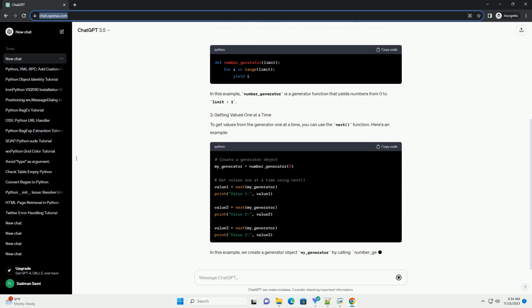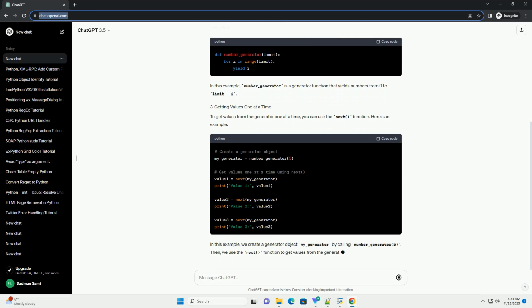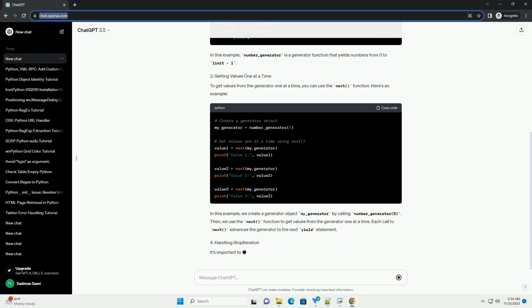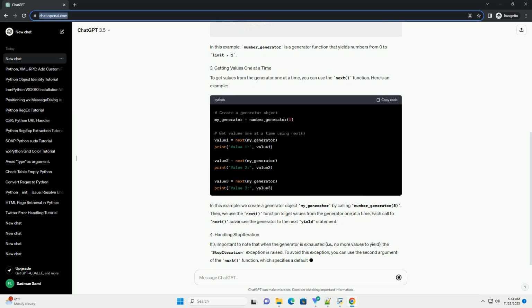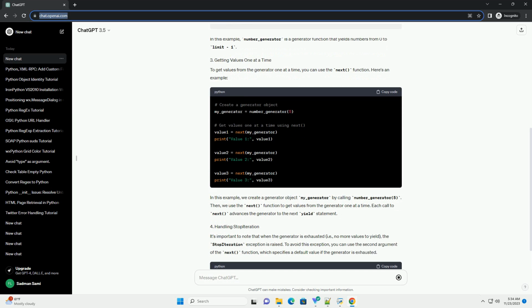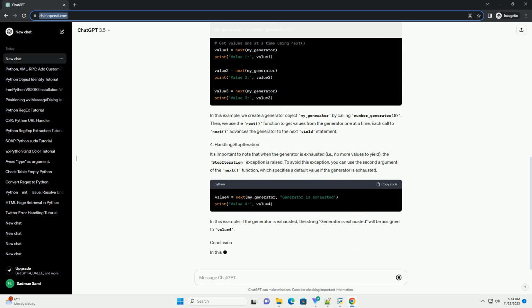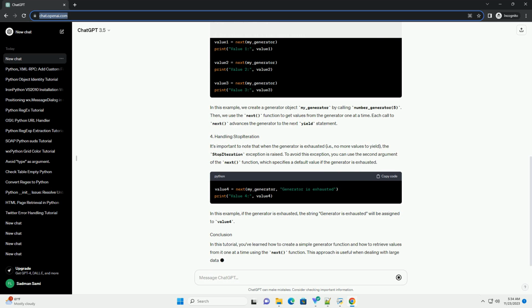generator function. Let's start by creating a simple generator function that generates a sequence of numbers up to a given limit. In this example, number_generator is a generator function that yields numbers from 0 to limit - 1. To get values from the generator one at a time, you can use the next function.